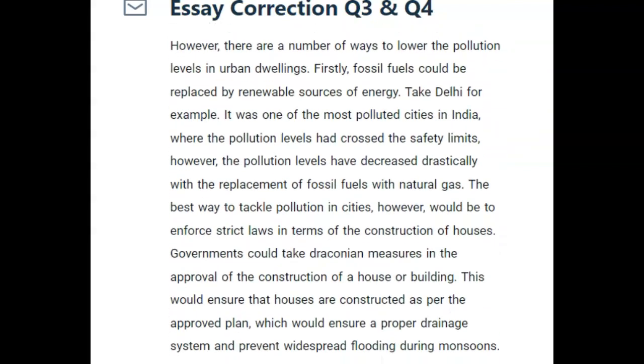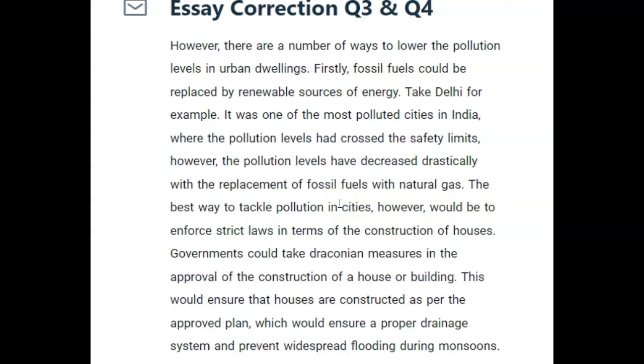However, there are a number of ways to lower the pollution levels in urban dwellings. Here you did it perfectly. You see, you didn't tell me what those ways are. You just told me that there are a number of ways. So it's exactly what I'd like to see in the paragraph that talks about the problems as well, or the reasons. Firstly, fossil fuels could be replaced by renewable sources of energy.